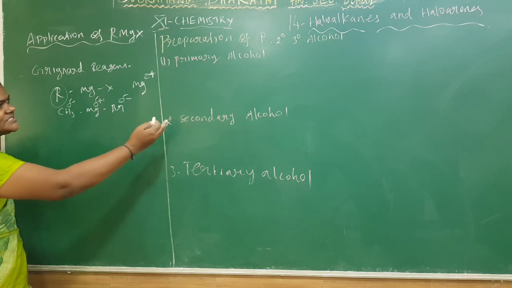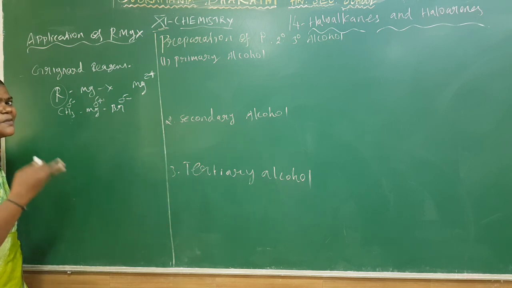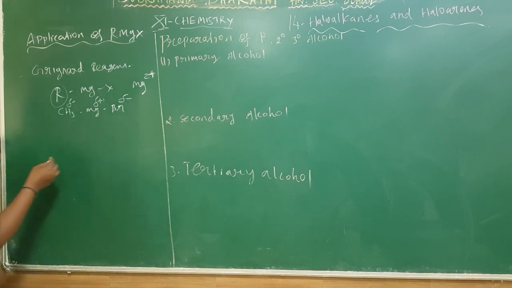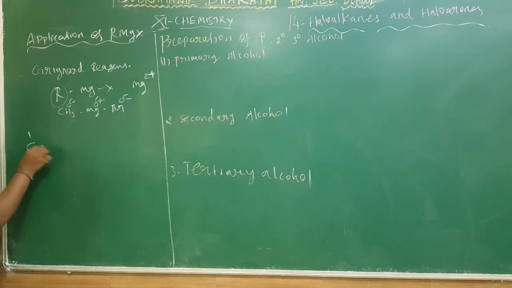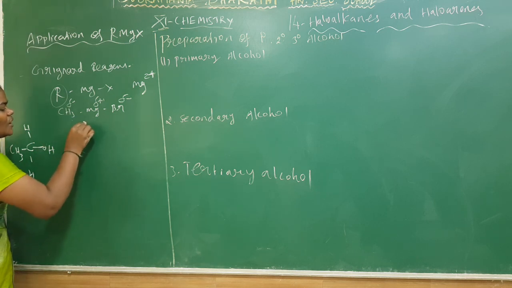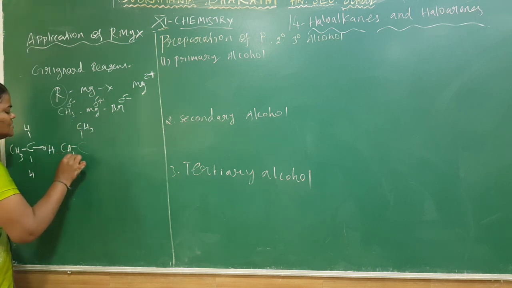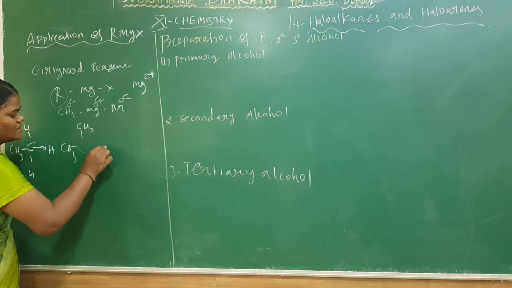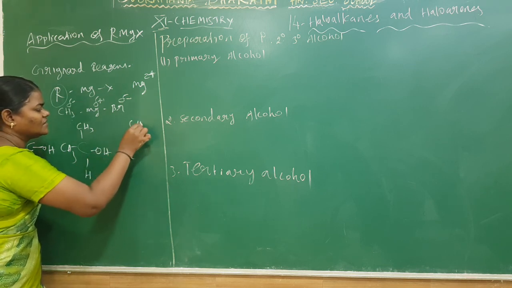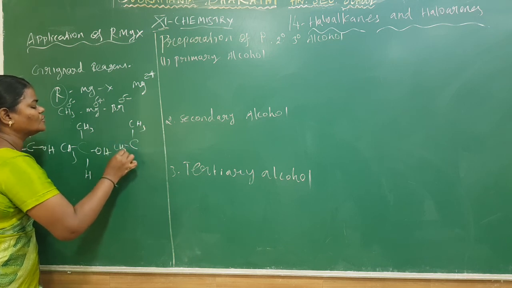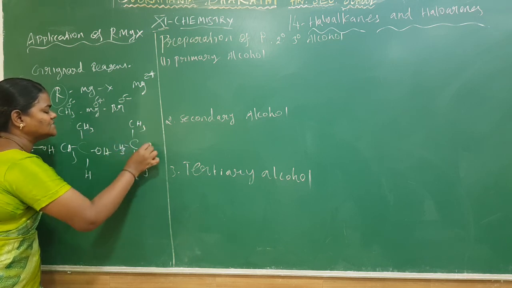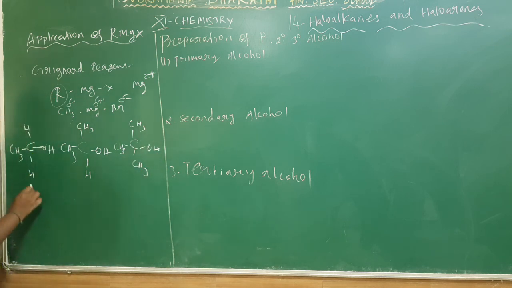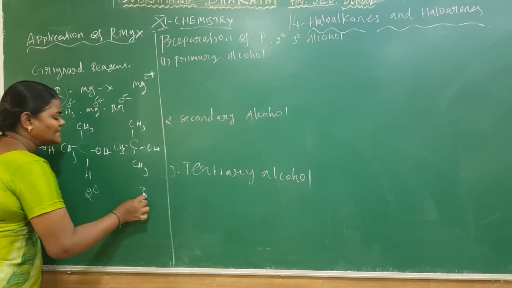I will now discuss them one by one. First, you should know what is meant by primary, secondary and tertiary. Generally, when a carbon is attached with only one methyl group, it is called primary. I am taking here a primary alcohol, and second, where another carbon is replaced, a secondary alcohol, and the next one is a tertiary, where 3 methyl groups are attached. This is a primary alcohol, this is a secondary alcohol, and this is a tertiary alcohol.